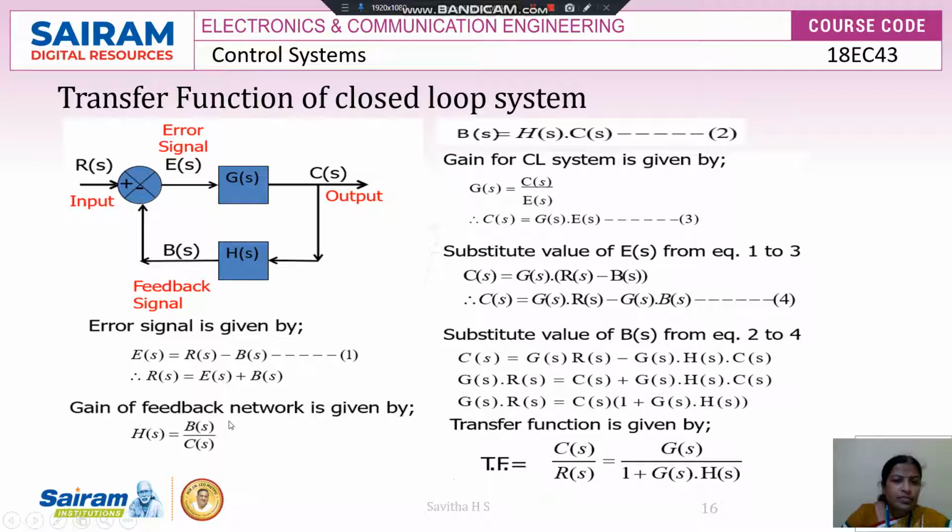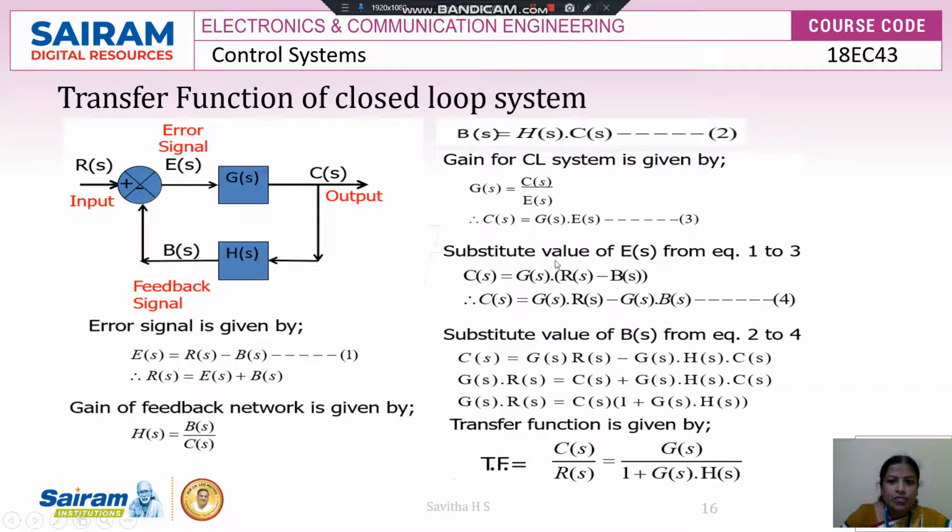The gain of the feedback network is given by H of S is equal to B of S by C of S. So B of S is equal to H of S into C of S. I am calling this equation 2, and the earlier one equation 1. The gain for the closed loop system is given by G of S is equal to C of S by E of S. So C of S is equal to G of S into E of S. I am calling it equation number 3.